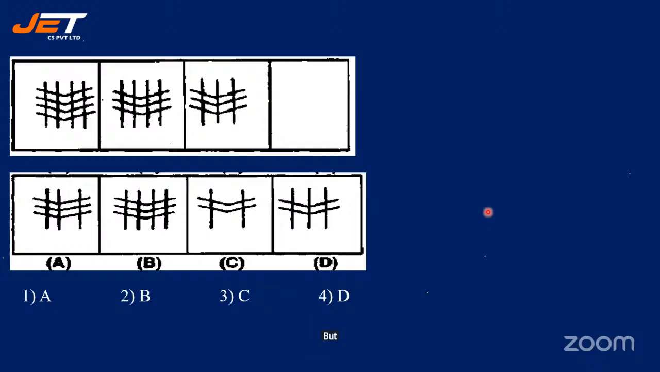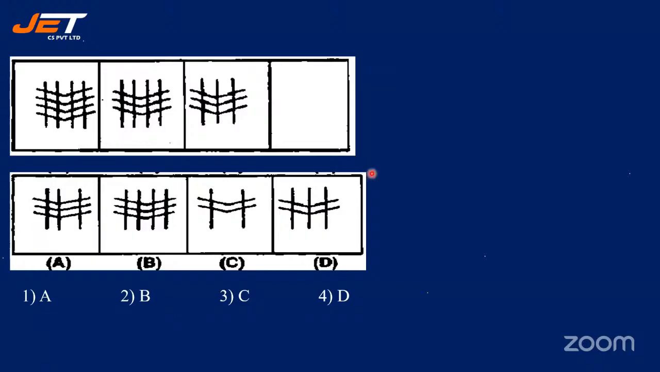But the vertical lines, in the first one we had 4. The second one is also 4. The third one is 3. Fourth one, what could it be? Okay. So you just have to think a little to answer these mental ability sums.